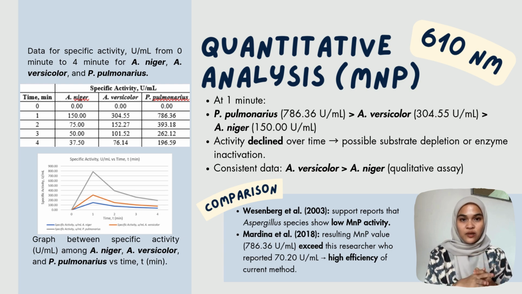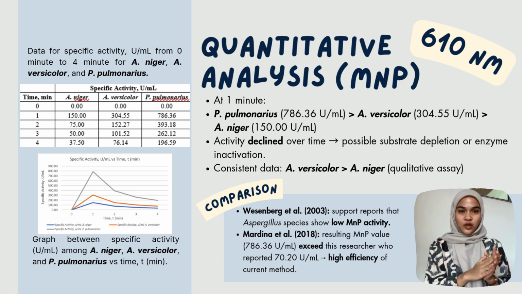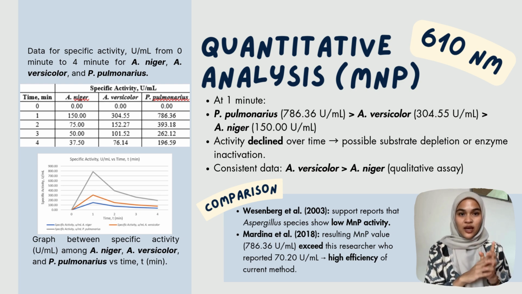Among the three species, P. pulmonaris had the highest MMP activity, followed by A. versicolor, and lastly A. niger. A. versicolor showed a more intense color change on CDA plates, which is consistent with this data. These results are supported by Westenberg, who reported that Aspergillus species generally show low MMP activity. However, the current method showed high efficiency, as the MMP value of P. pulmonaris at 786.36 U/mL far exceeds the 70.20 U/mL reported by Martin.